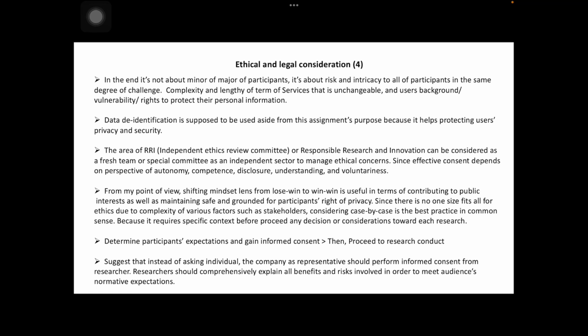In informed consent, there's a waiver for users to understand the scope that the researcher can use their digital footprints for the research purpose. So, in order to not result in backlash, we as researchers or digital data analysts should cooperate with RRI to propose the most promising informed consent that clearly describes the sense of waiving users' normative expectations for accomplishing the goal of particular research for social benefits.